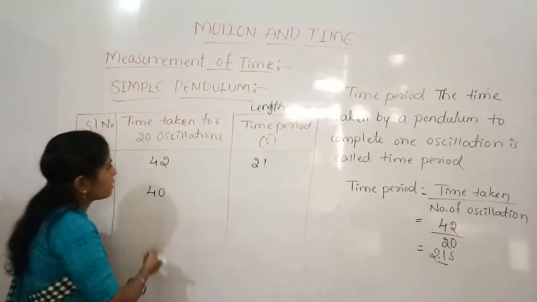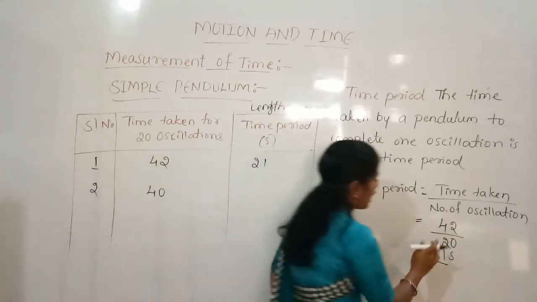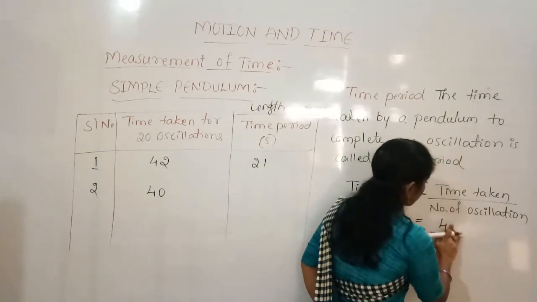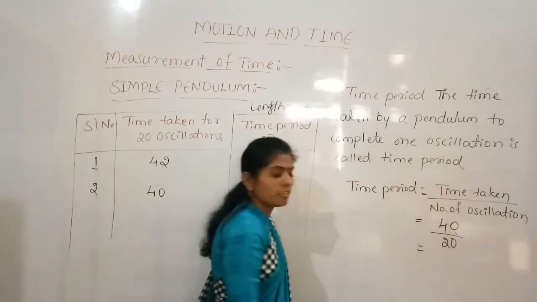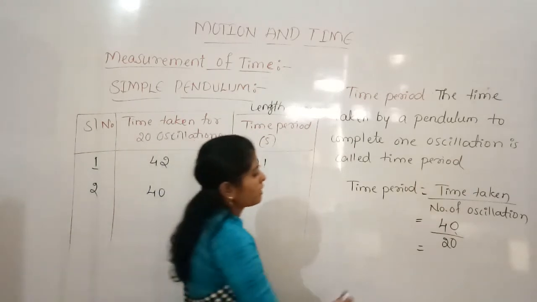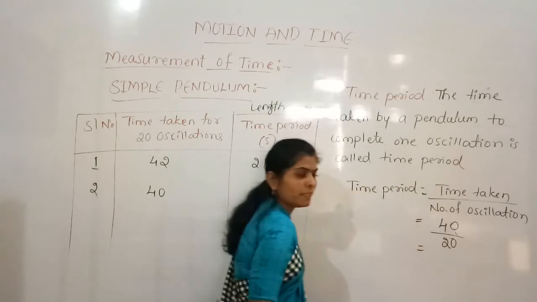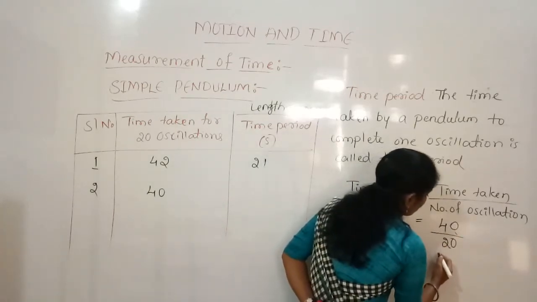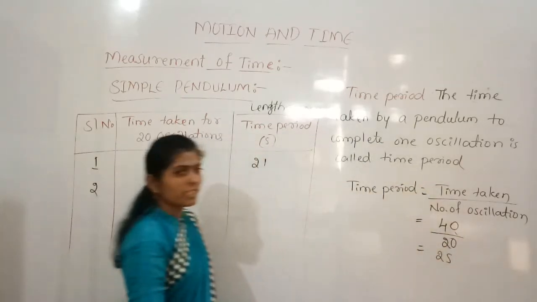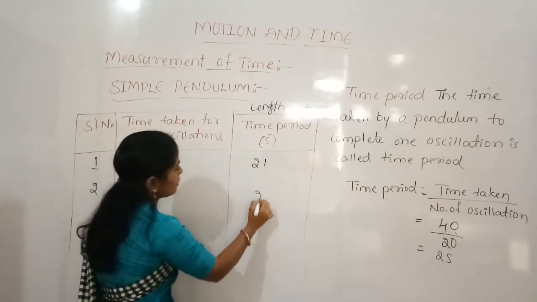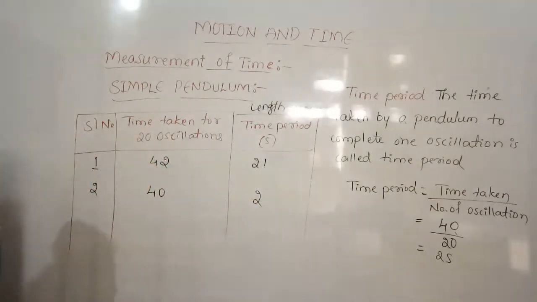If it takes 40 seconds, then the time taken is 40 seconds and the number of oscillations is 20. Then what is the time period? Yes, it is 2 seconds. Then we can write here 2 seconds.